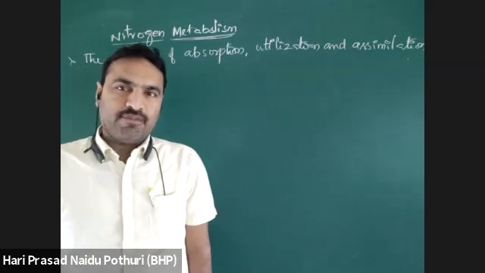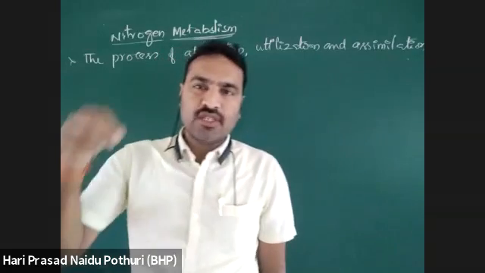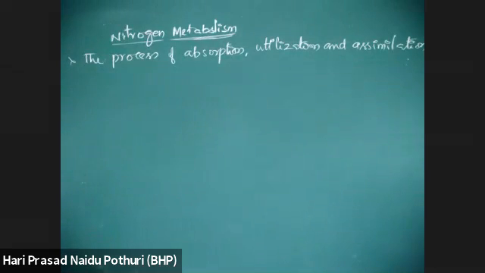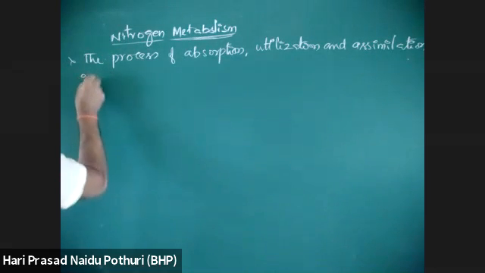So the absorbed nitrogen which is incorporated into biomolecules, that is assimilation.